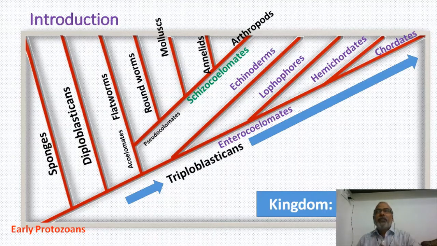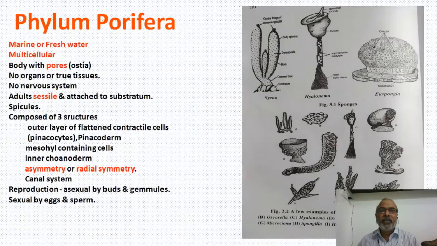And the triploblasticans are further categorized into protostomiates, where blastopore forms mouth, and deuterostomiates, where blastopore forms anus. And among protostomians, based on coelom, they are acoelomates, pseudocoelomates, and schizocoelomates. And the deuterostomians are enterocoelomates. Let's go on to the next slide and let's start our Porifera phylum. Let us see the characteristics of Porifera. Okay.